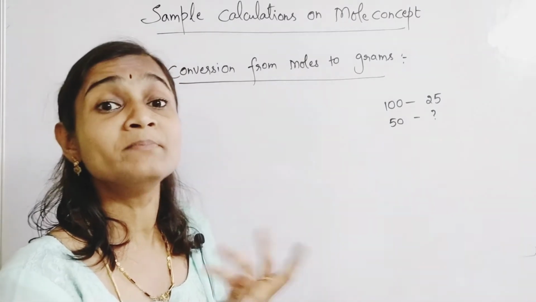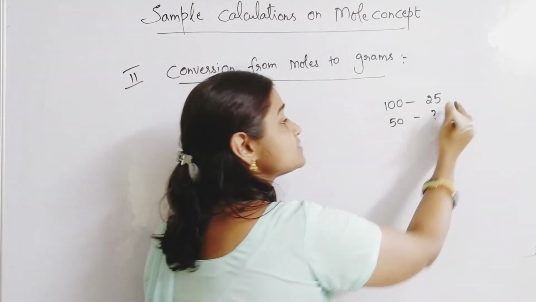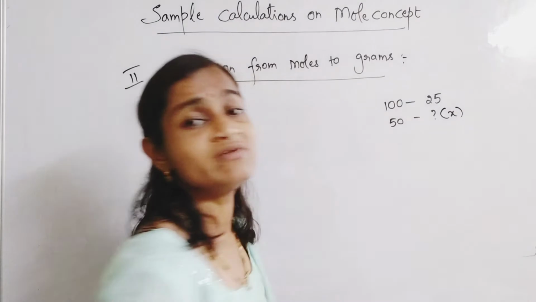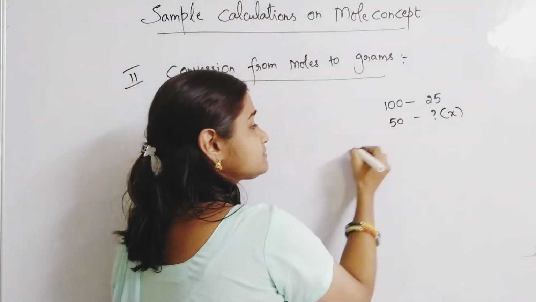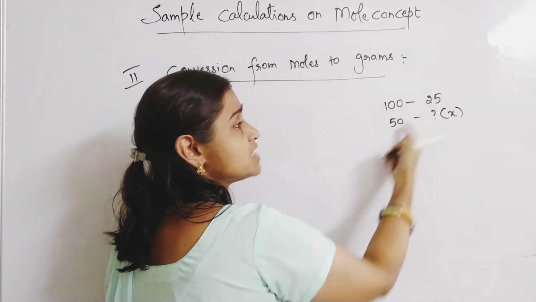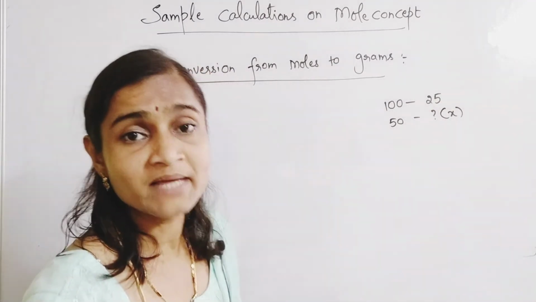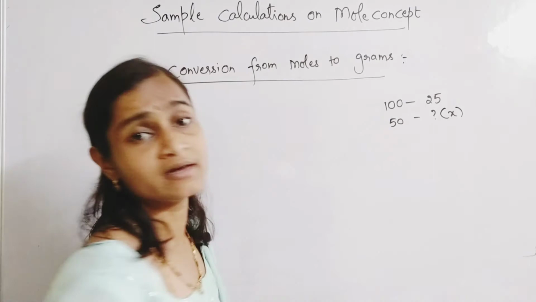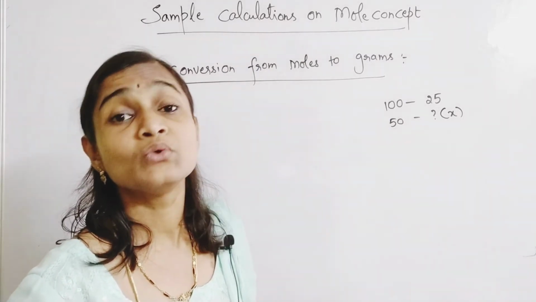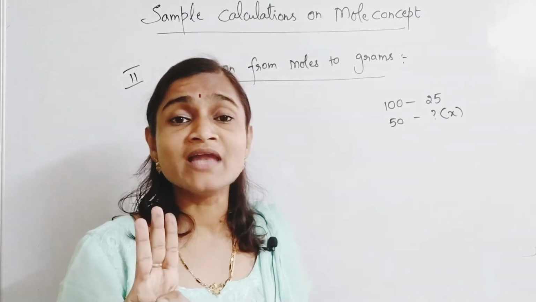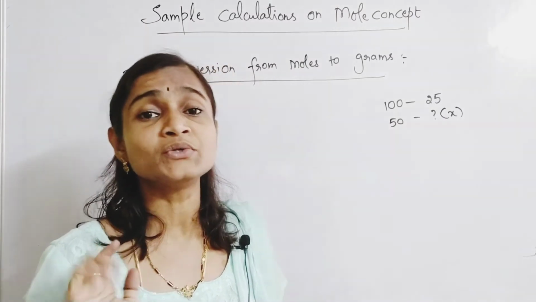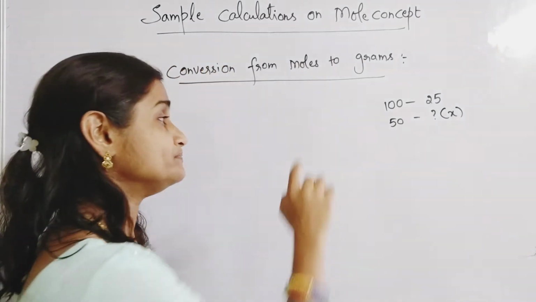So you will have a comparative study. In place of this question mark, generally we will keep some x. Then how will you calculate x? Cross multiply the numbers which are on the cross, and divide by the third number. That you call the rule of 3. You know 3 values and the fourth value you are asked to calculate. So that is called what?